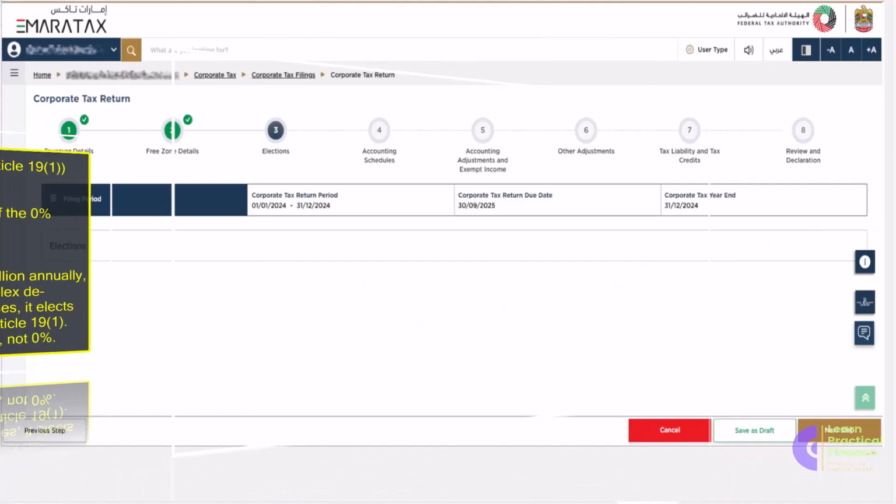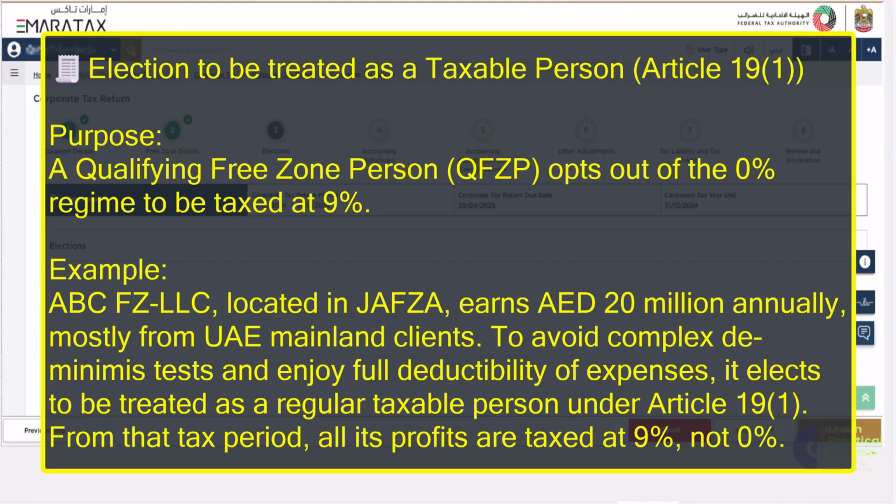implications. The first one is election to be treated as a taxable person under Article 19(1). The purpose of this election is that a qualifying free zone person can opt out of the 0% regime to be taxed at 9%. Example: ABCFZ LLC located in JAFZA earns 20 million AED annually, mostly from UAE mainland clients. To avoid the complex de minimis test and enjoy full deductibility of expenses, it elects to be treated as a regular taxable person under Article 19(1). From that tax period, all its profits are taxed at 9%, not 0%.